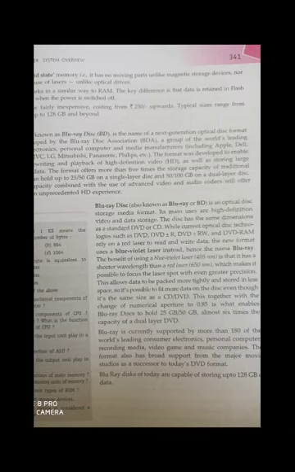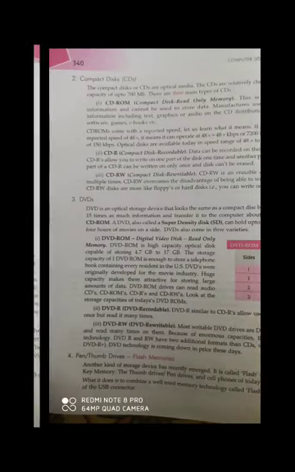The technology used in the Blu-ray disc is a laser beam, which is used to write the data. Here a violet laser beam is used to write the data. The wavelength of the violet laser beam is so small that a large amount of data is written in a very small space. That's why it is able to store a very large amount of data. It is also very popular today.